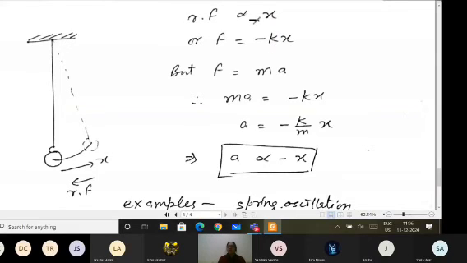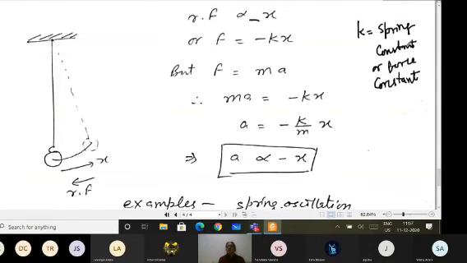And if I remove this proportionality, I get a constant K, which you have already done. K is the spring constant or force constant. This we have in Hooke's law as well.